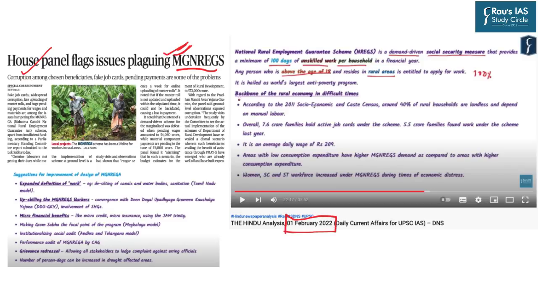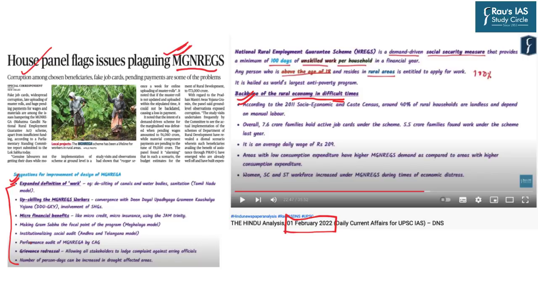As you can see, sir has discussed how this particular scheme is the backbone of the rural economy in difficult times. Further, the suggestions for improvement have already been discussed by sir under this session. So you are requested to go back to that DNS in order to completely understand this particular topic.